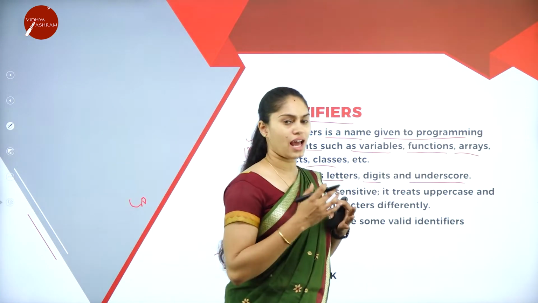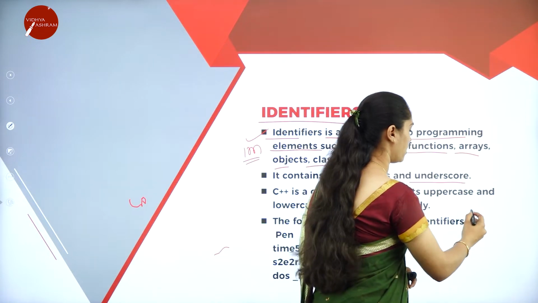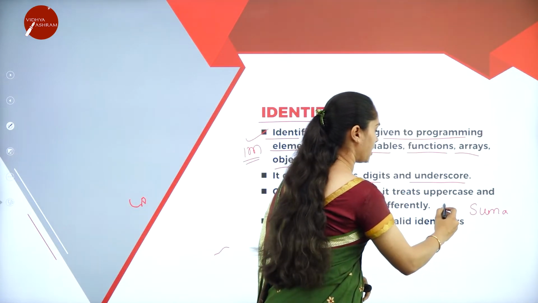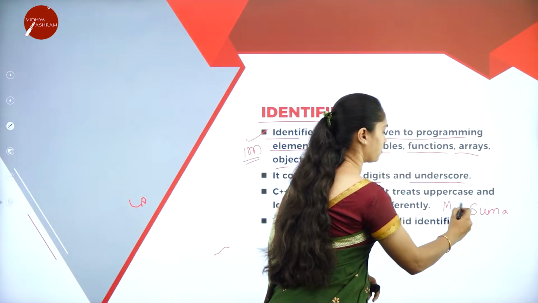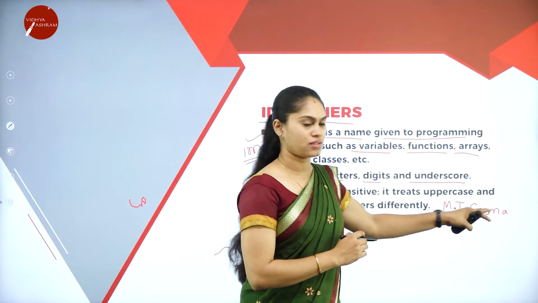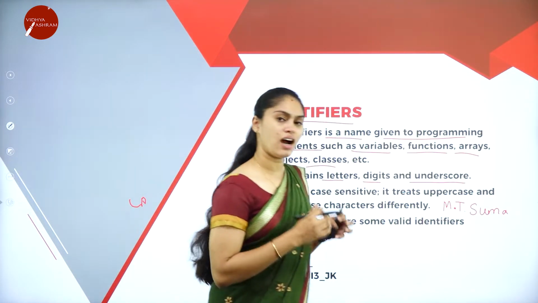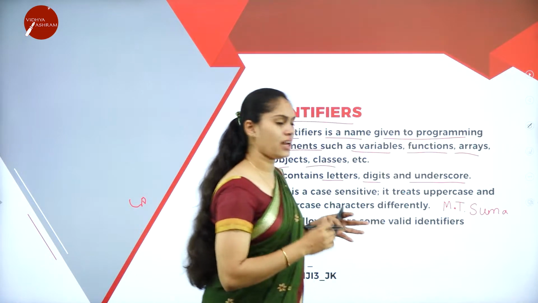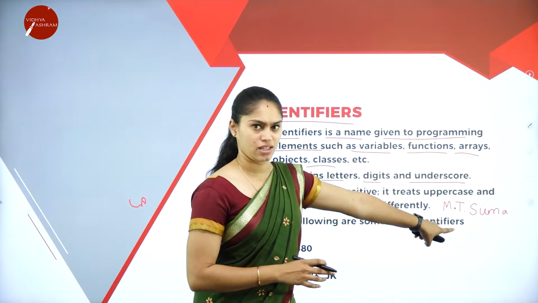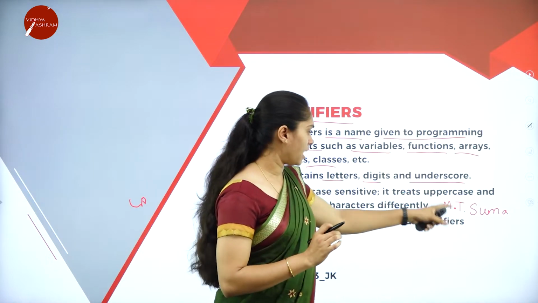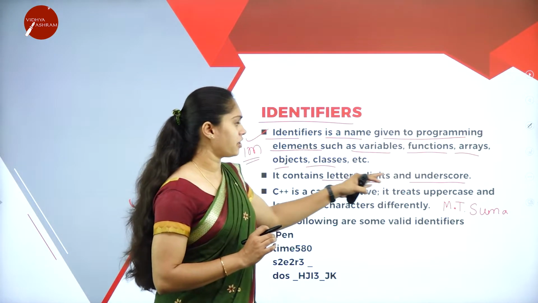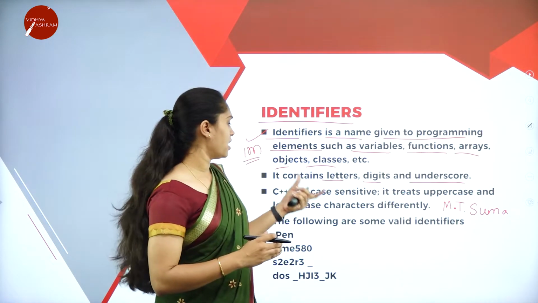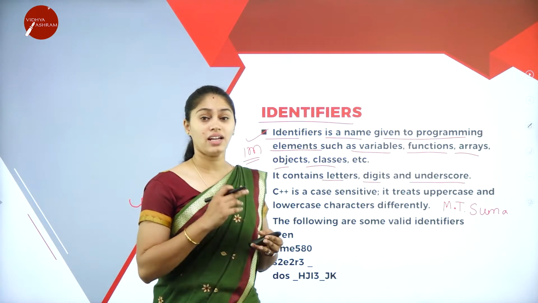For example, we all have a name. Let me take one name, Suma, and our initial, let me take it as M and T, MT Suma. Here M and T are alphabets, and I'm using some symbols to give the initial, M period T period. That means we are using letters, digits and some special characters. So an identifier can include letters, digits and underscore.